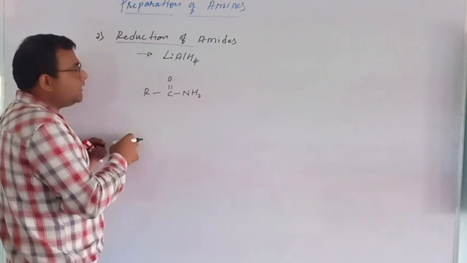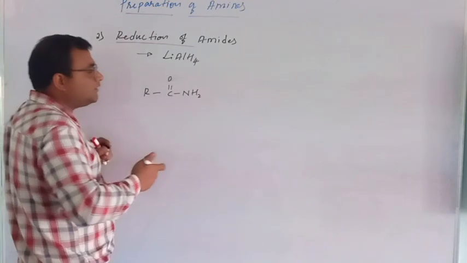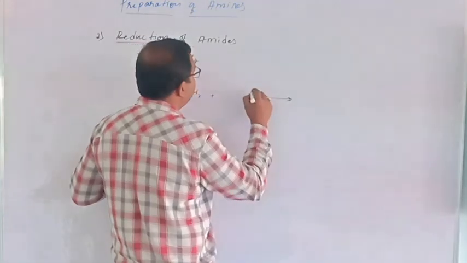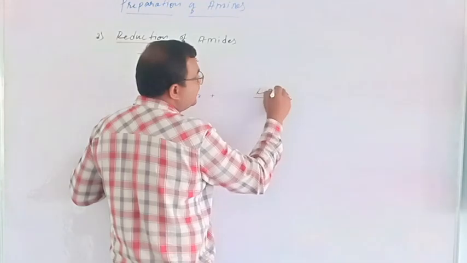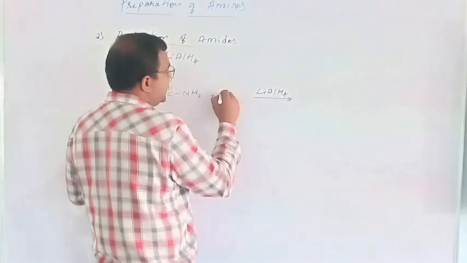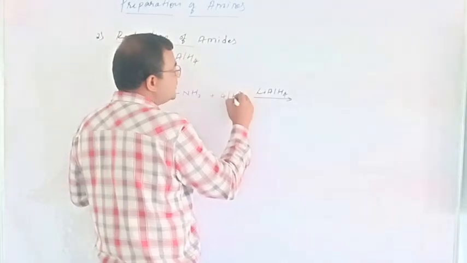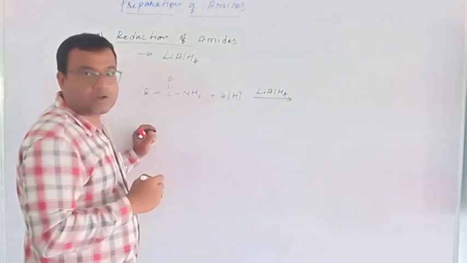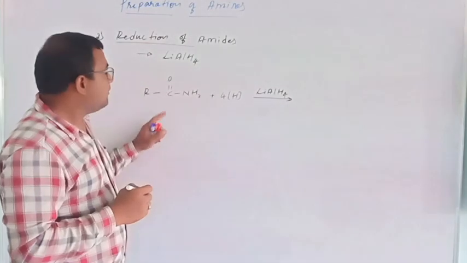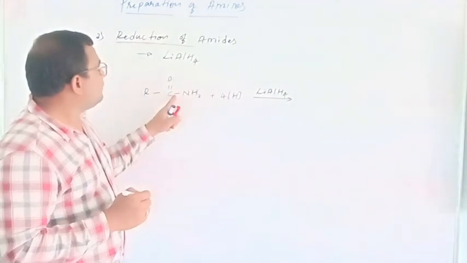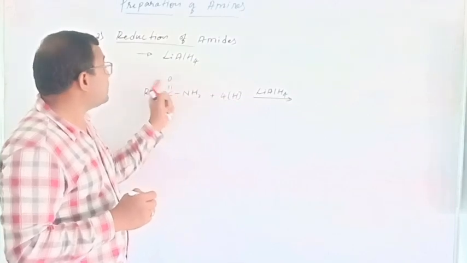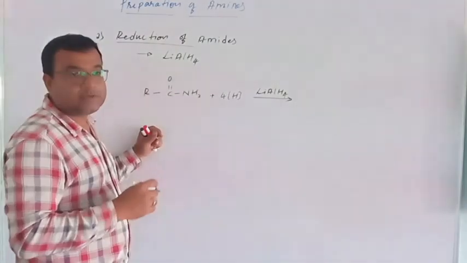Take the alkyl group, which reacts with lithium aluminium hydride, which produces 4 hydrogen. What type of hydrogen? Atomic hydrogen, that is nascent hydrogen, which further removes the oxygen.